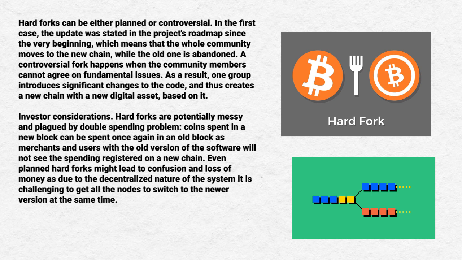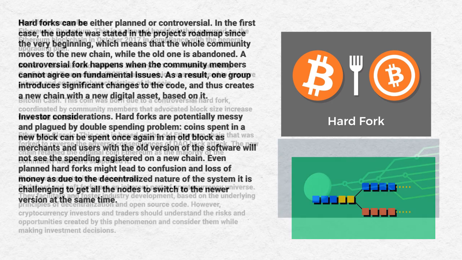Investors' consideration. Hard forks are potentially messy and plagued by the double spending problem. Coins spent in a new blockchain will be spent once again in an old block, as merchants and users with the old version of the software will not see the spending registered on the new chain. Even planned hard forks may lead to confusion and loss of money, as due to the decentralized nature of the system, it's challenging to get all the nodes to switch to the newer version at the same time.